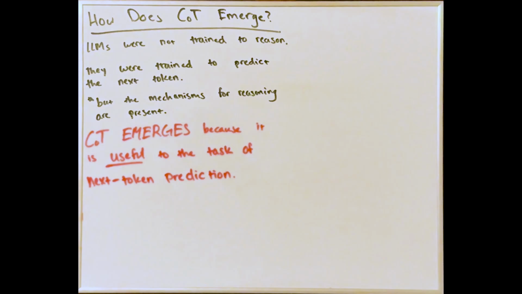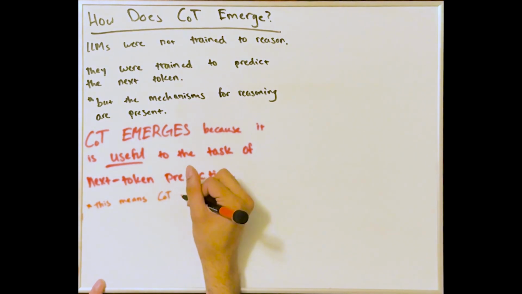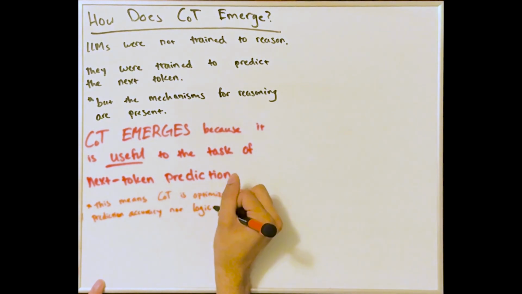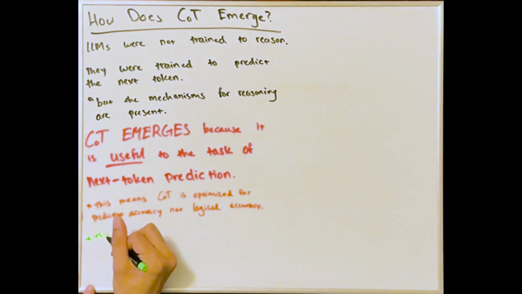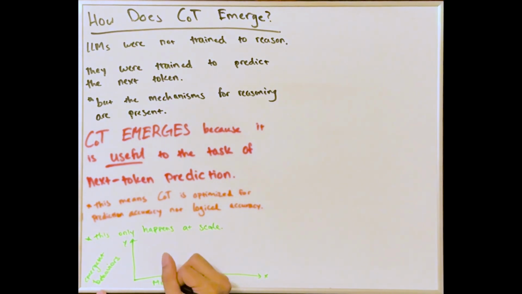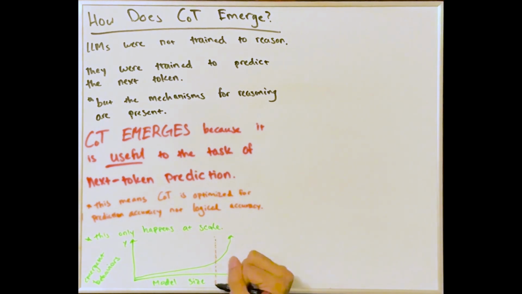The model is not built to reason, but learns the structure of reasoning because that improves its training objective, which is next token prediction. This also means that this chain of thought is not based on logical accuracy, but it's based on accuracy of next token prediction. And this also only happens in models of large enough scale. Learning to think step by step only becomes statistically rewarding at a large scale.